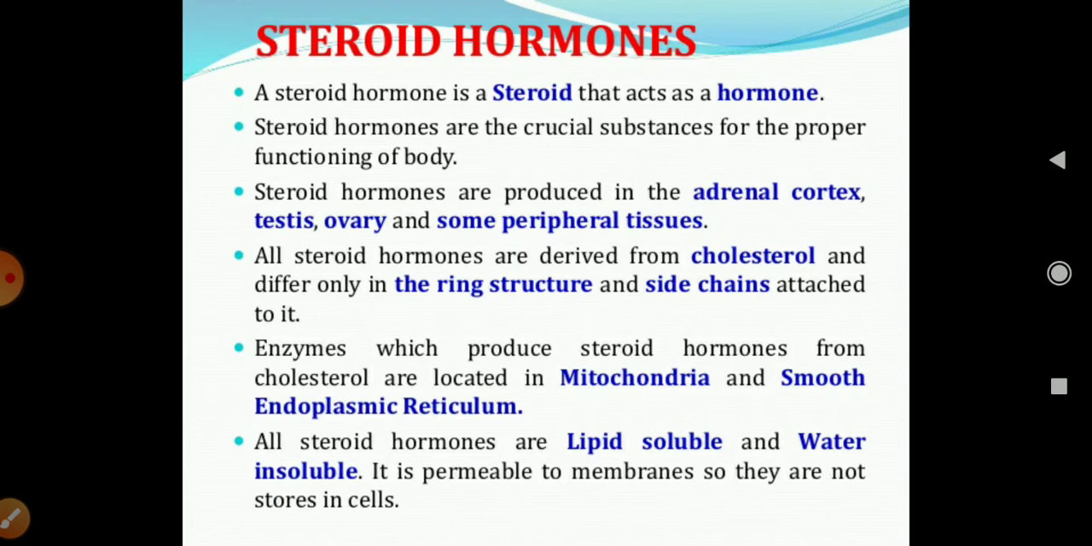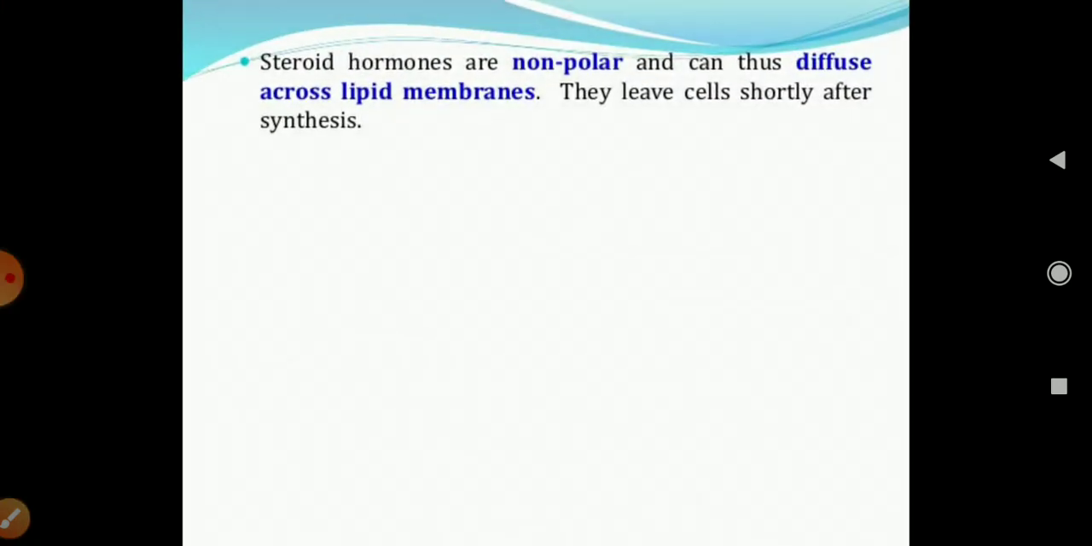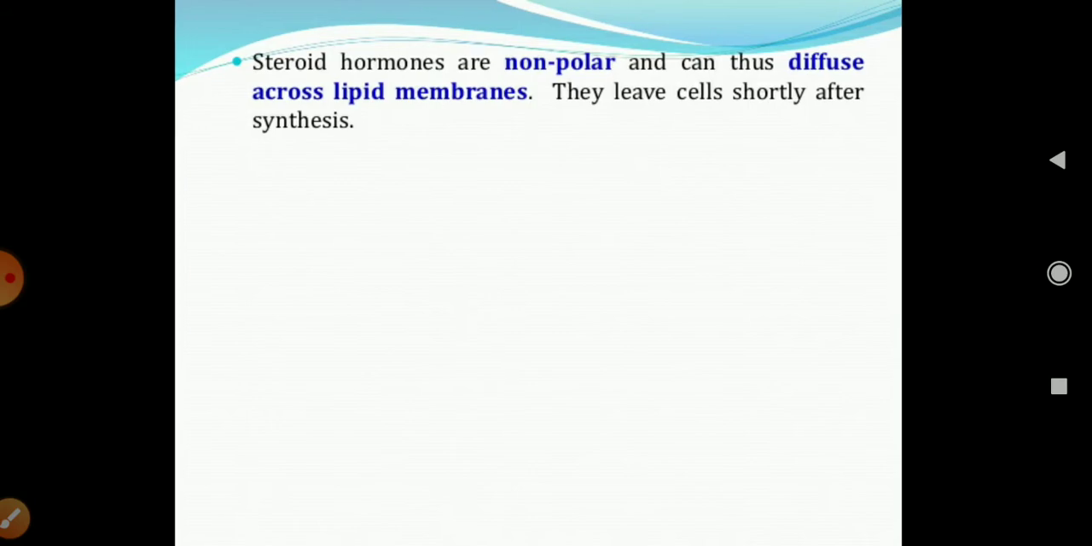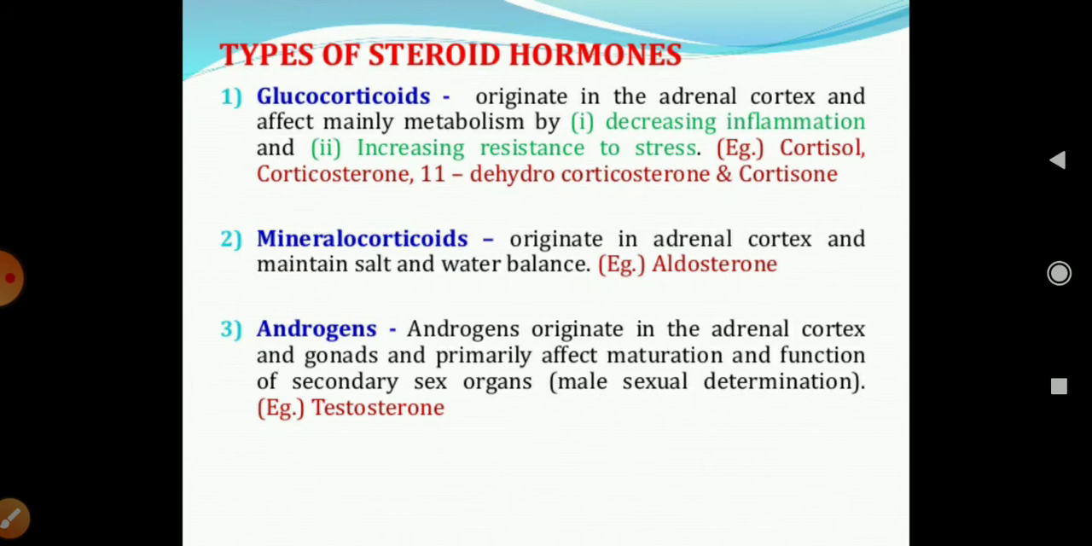All the steroid hormones are derived from cholesterol and require only the ring structure and a side chain attached to it. The enzymes which produce steroid hormones from cholesterol are located in mitochondria and smooth endoplasmic reticulum. All the steroid hormones are lipid soluble and water insoluble, so they are permeable to the membrane, so they are not stored in cells. The steroid hormones are non-polar and can thus diffuse across the lipid membrane, and they leave cells shortly after synthesis.